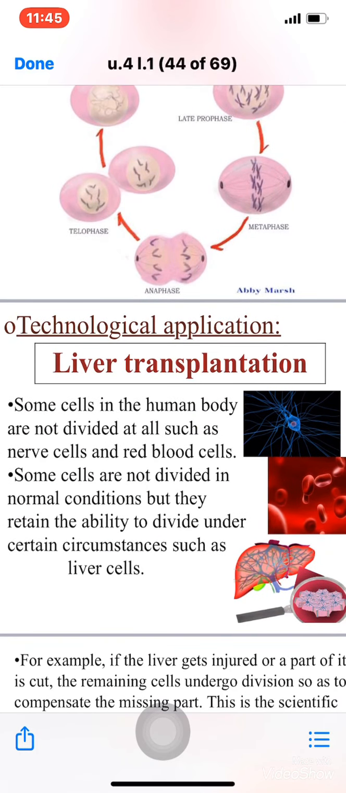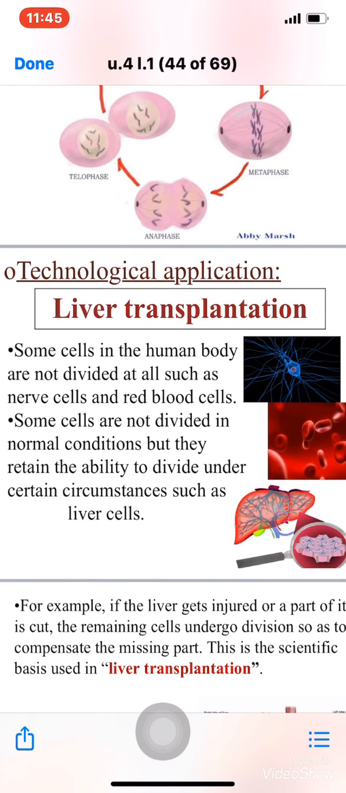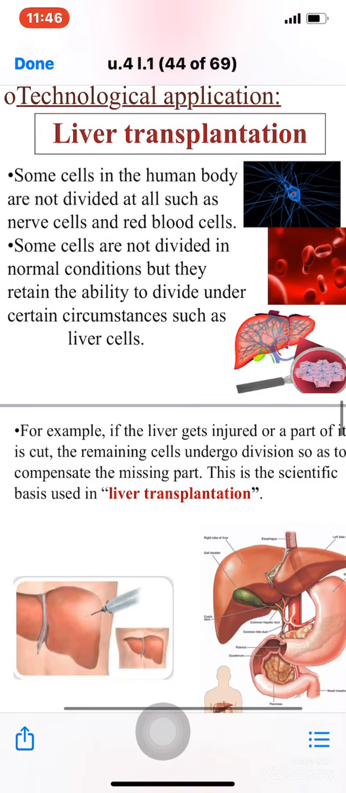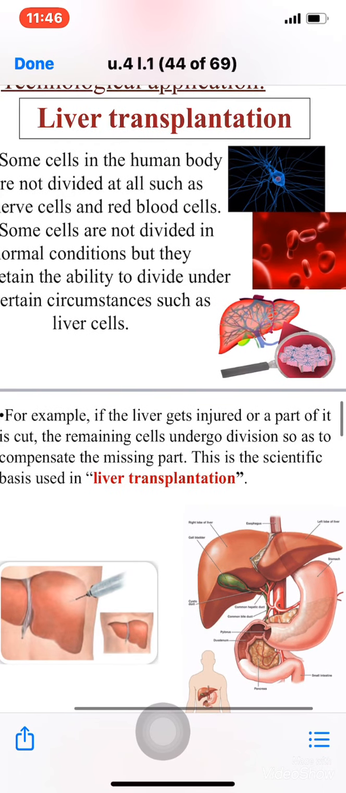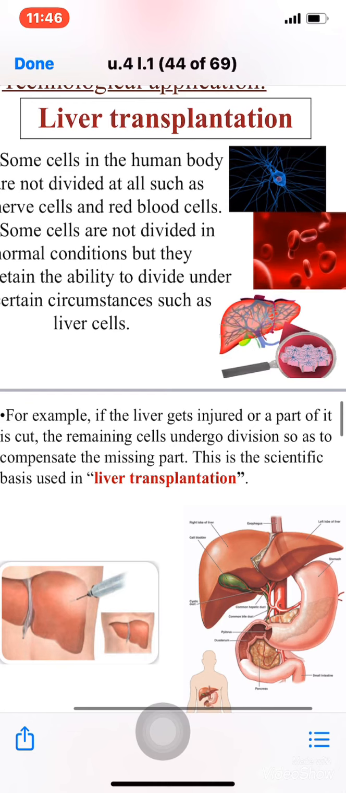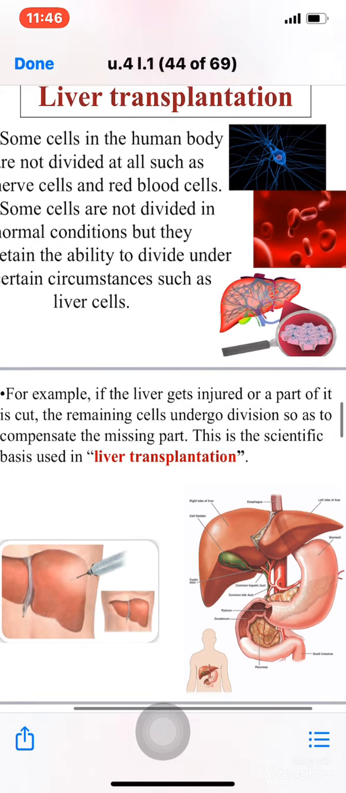Let's talk now about an application of mitosis. It's called liver transplantation. Some cells in the human body are not divided at all, such as the nerve cells or red blood cells, while some cells are not divided in normal conditions, but they retain the ability to divide under certain circumstances, such as the liver cells. For example, if the liver gets injured or a part of it is cut, the remaining cells undergo division so as to compensate the missing part. This is the scientific basis used in liver transplantation.